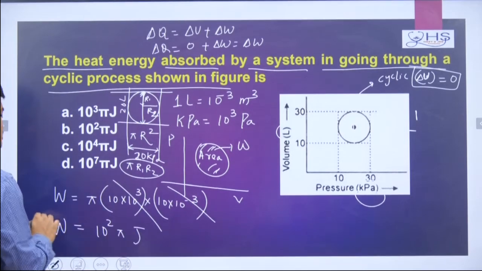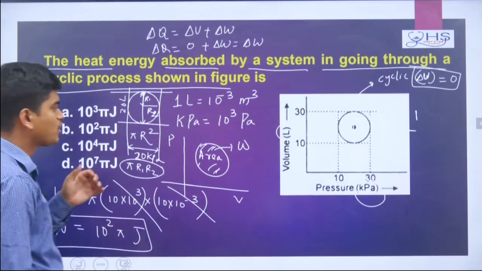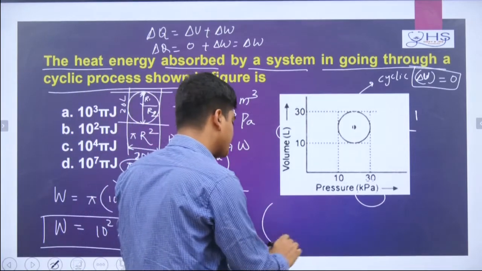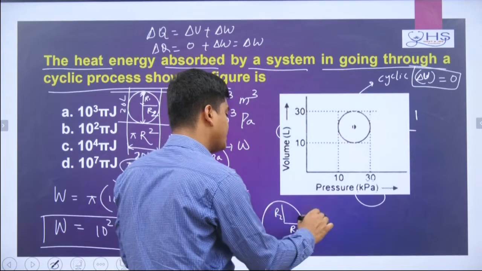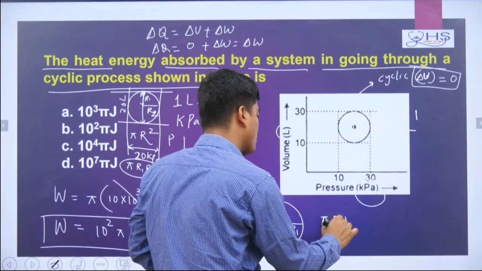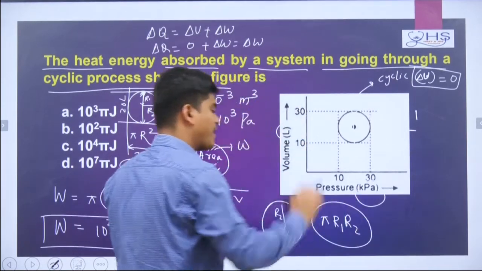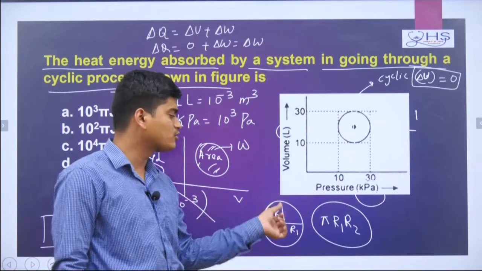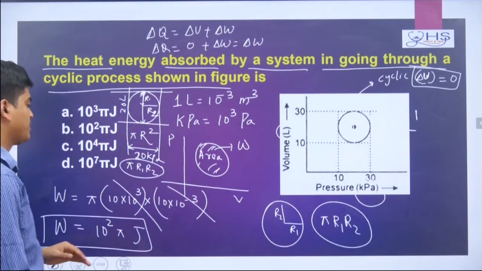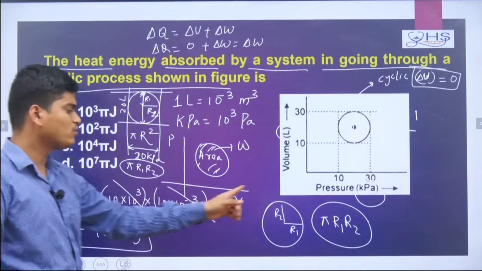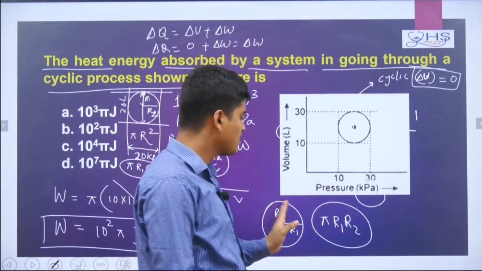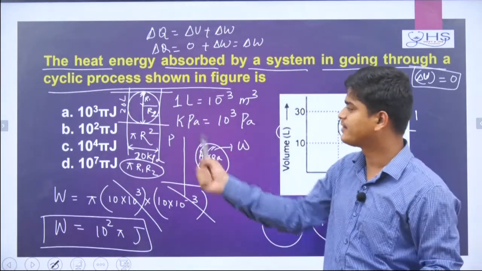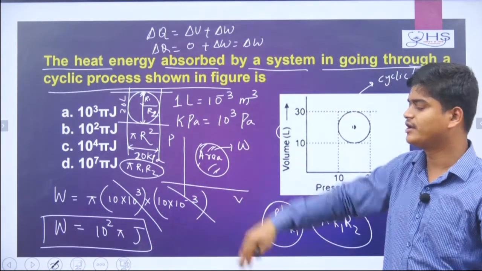So it will come as what? Joule. So what you are understanding here: if a circle is there, if this radius is r1 and this radius is r2, then the area will be pi r1 into r2. So you find r1 and r2 separately and do the multiplication. And if r1 and r2 are equal, then it will become r square, which is our normal method for a circle. But here the units are a little different. That's why I am taking r1, r2 and multiplying.